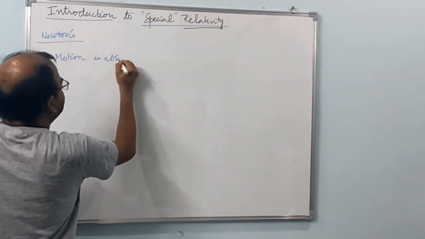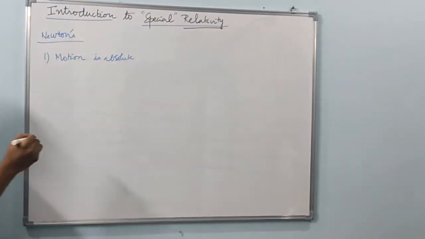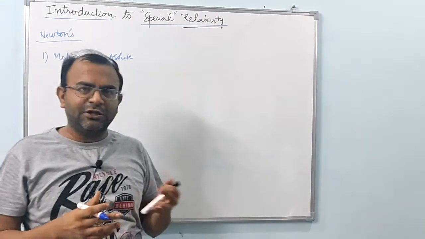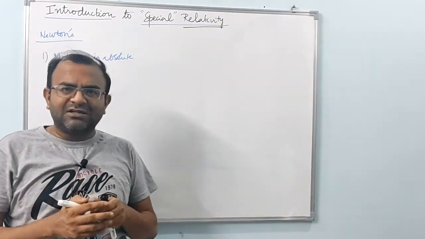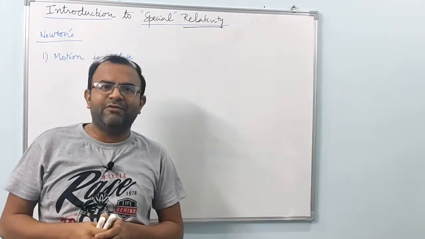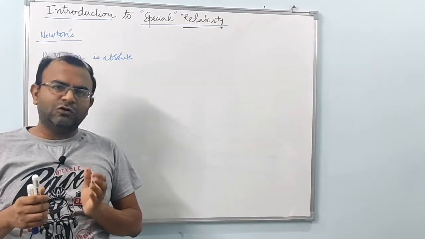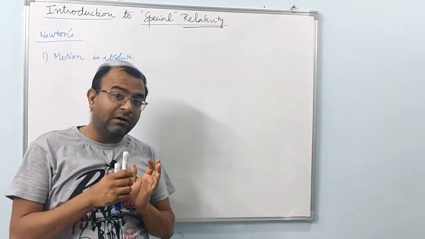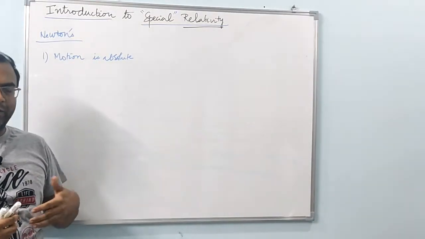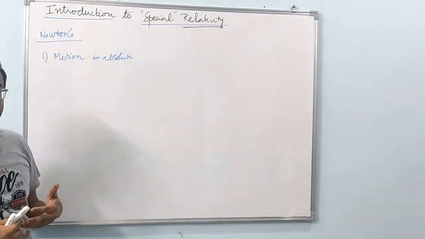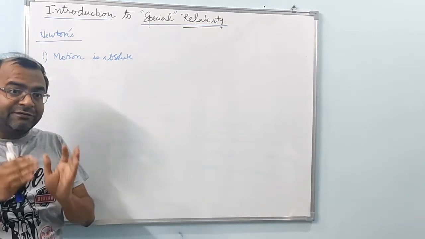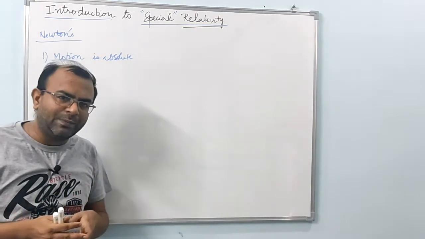Why do we say motion is absolute? Because you could fix a universal frame of reference and describe all motion that occurs in the universe with respect to that. For example, you can describe the motion of the earth by fixing a frame of reference to the sun. You can describe the motion of the moon by fixing a frame of reference to the earth. But Newton and his followers, even till the time of Albert Einstein, thought that there could be a universal frame of reference with respect to which all motion could be explained.